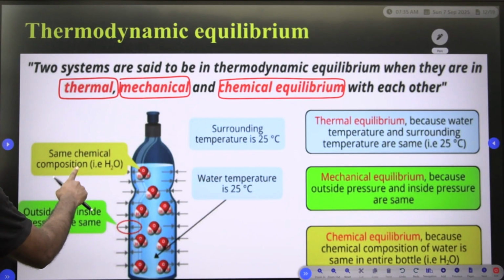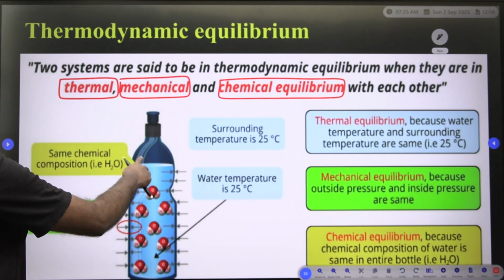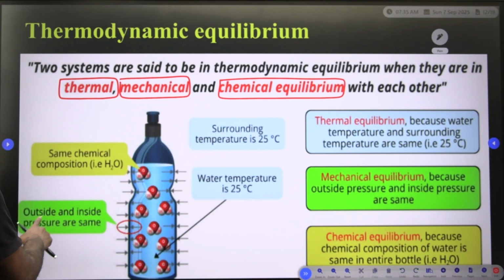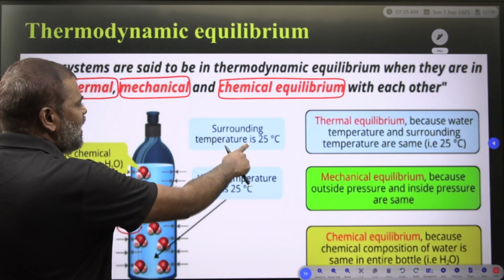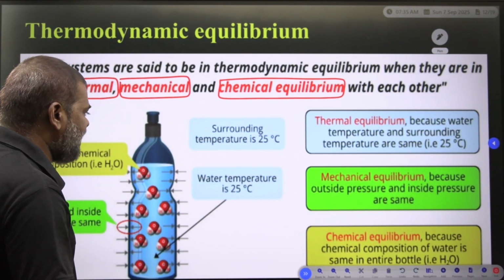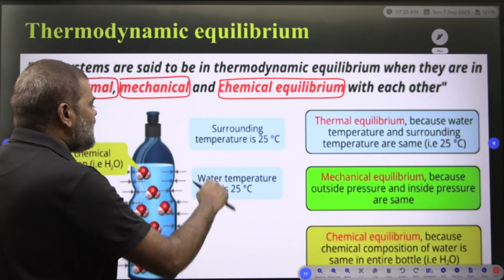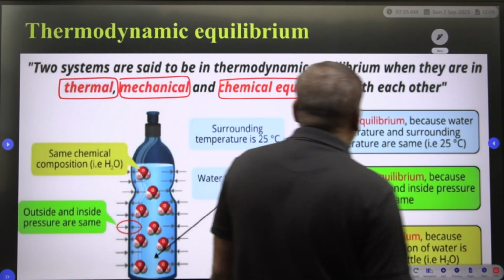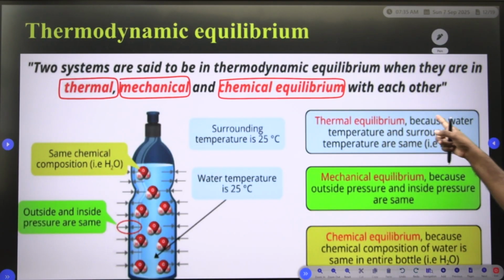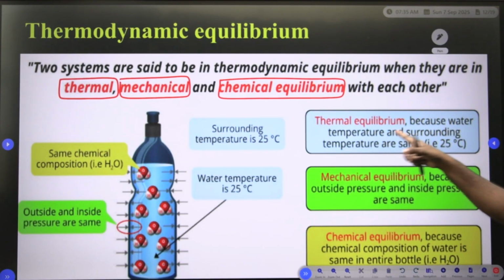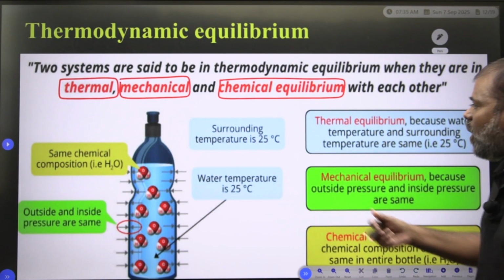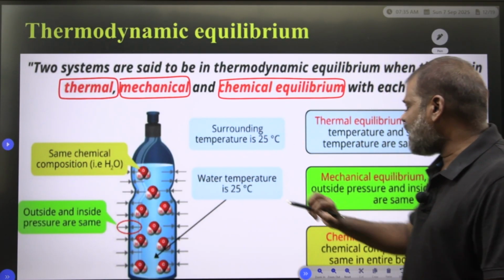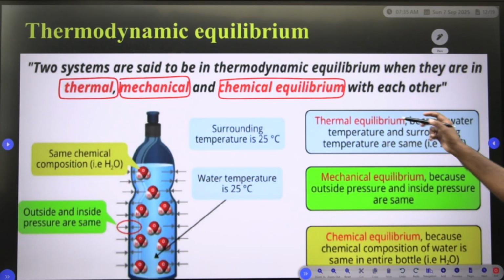Suppose there is some chemical composition of H2O here. Outside and inside the pressure is the same. Take the surrounding temperature as 25 degrees centigrade and the water temperature as 25 degrees centigrade. So what will happen? Because the water temperature and the surrounding temperature are the same, the system is in thermal equilibrium.